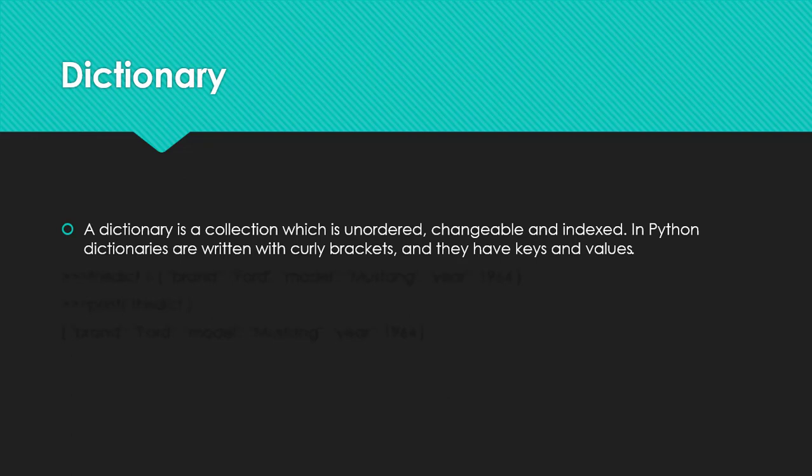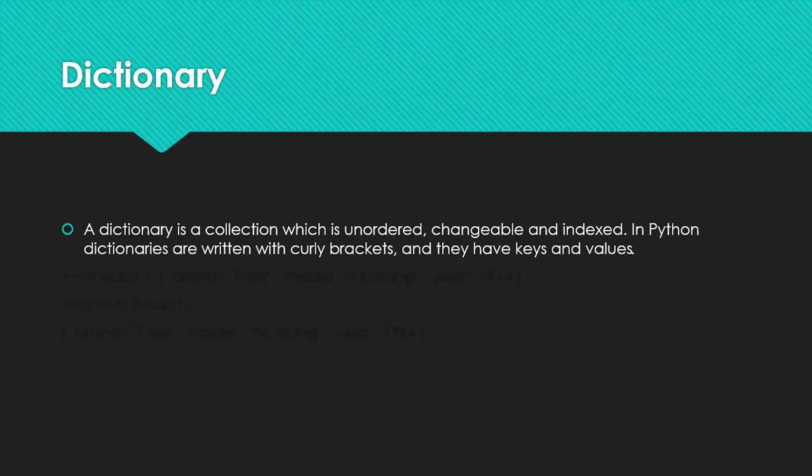Now what do I mean by the term unordered? Unordered means the order of insertion inside a dictionary may or may not be the order that we get on the output screen. For example, if you are inputting in the sequence ABC, you may get CBA as output because dictionaries are unordered. However, they are changeable. That means dictionaries are mutable. We can change the values inside a dictionary, and they are indexed.